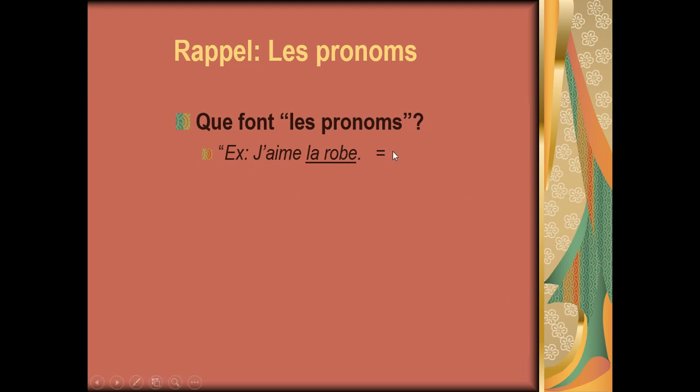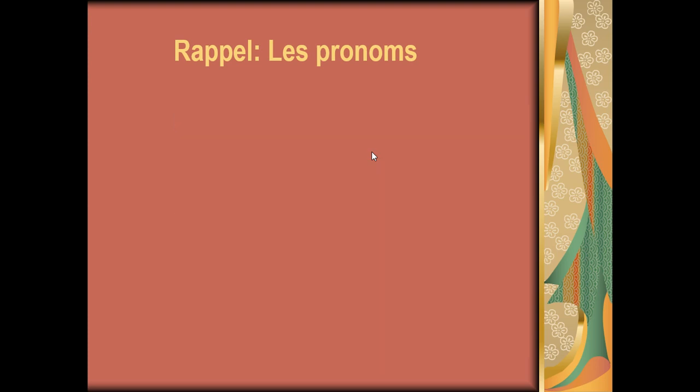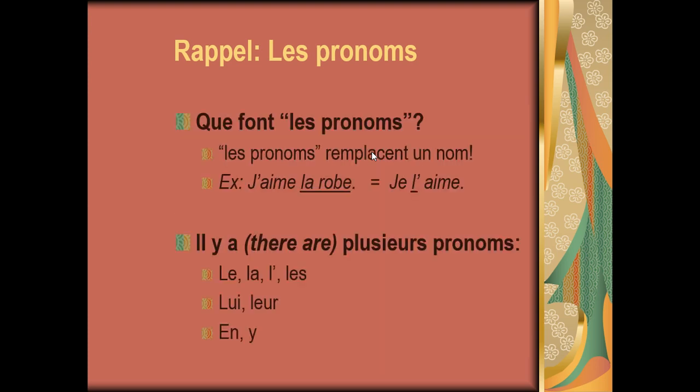Okay, so a little bit of a reminder about pronouns. Que font les pronoms? Par exemple, j'aime la robe. You basically replace an object with le, la, or les for direct pronouns, so it would become je l'aime. There are other pronouns as well. You have le, la, les, lui, leur, en, and y.